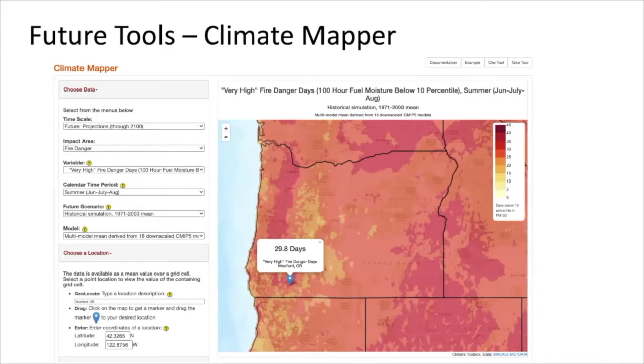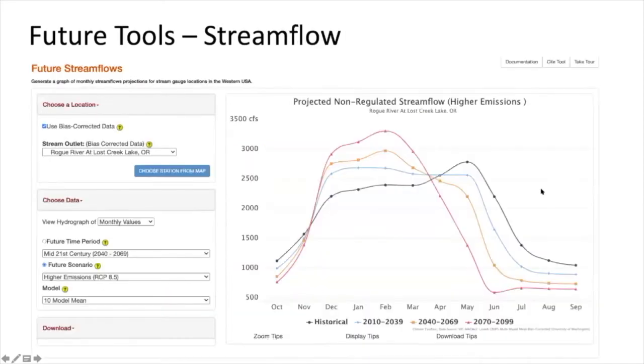And here what we're seeing is a projection of 29.8 more days of very high fire danger for this location in Medford, Oregon. So this doesn't look quite right, but anyway, I'll move on.